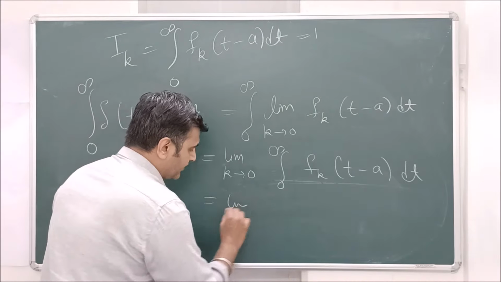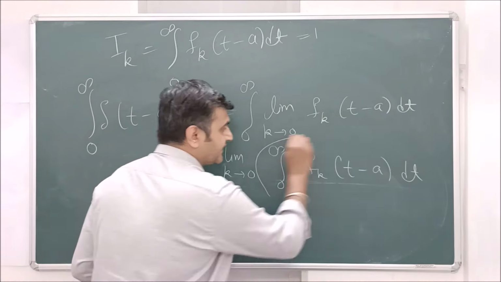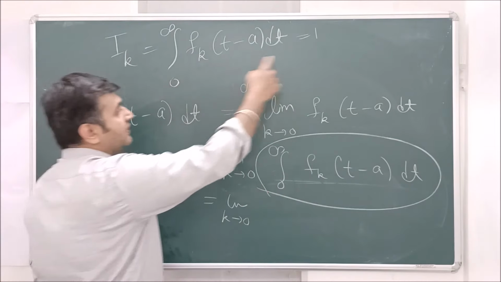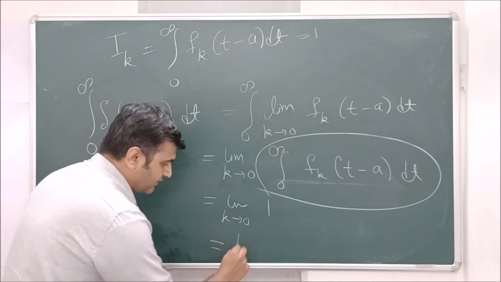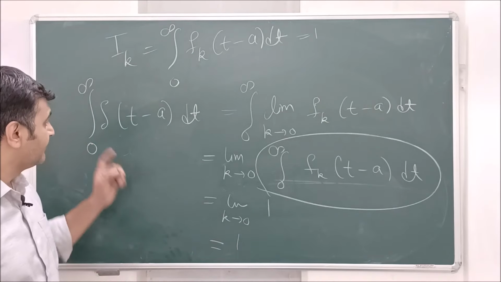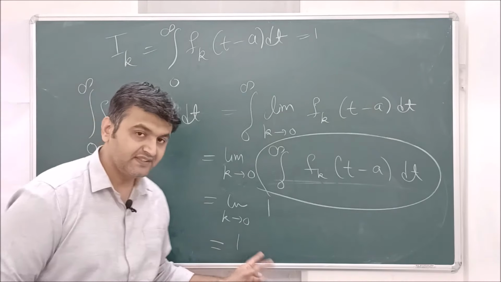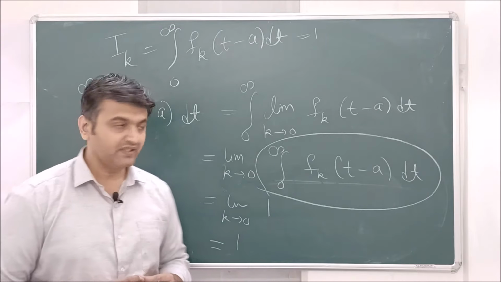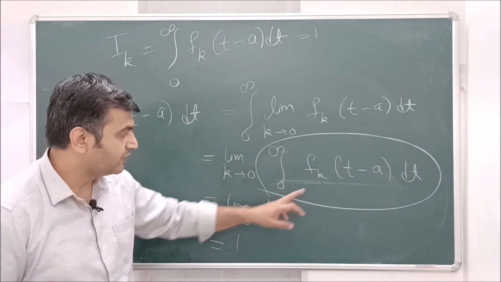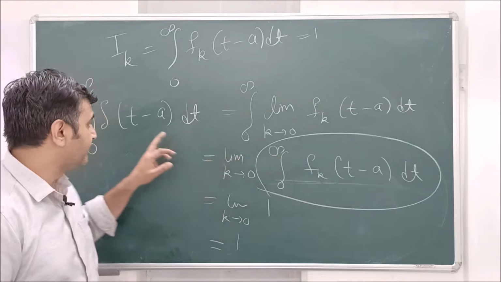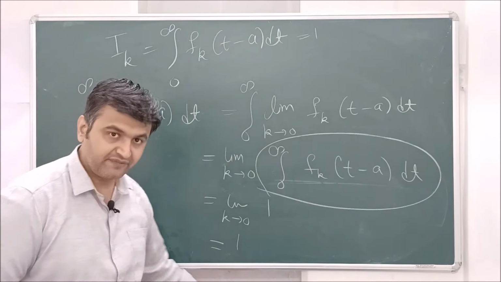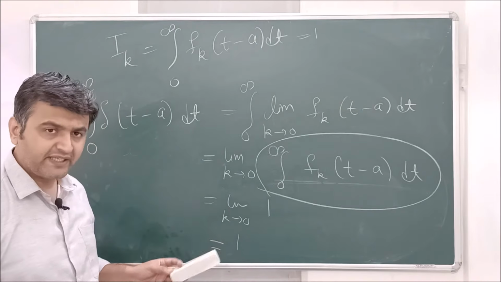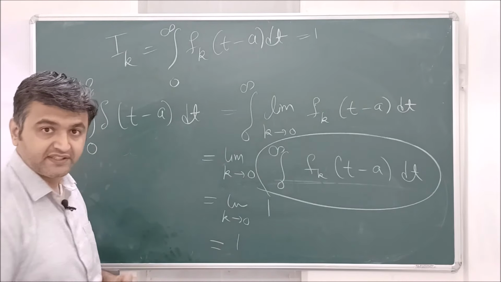So, limit as k goes to 0. What is this integral? Just now we found the answer is nothing but 1. And what is the limit of a constant? 1. Therefore the integration of the delta function is always 1. And here is the justification. Using this sequence of functions, we can prove that this is 1. And why did I do this justification instead of simply stating it? It's important to know the justification.